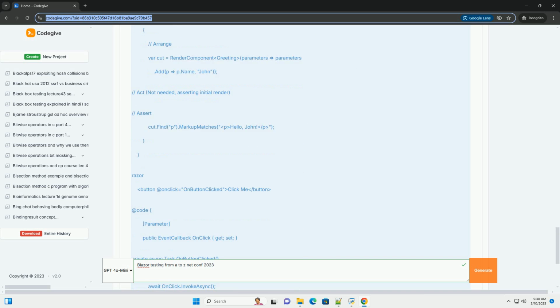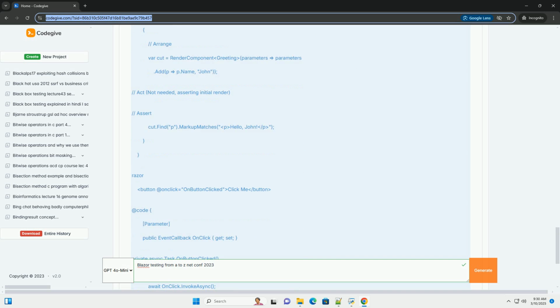Code coverage and test reporting. Code coverage. Measure the percentage of your code that is covered by tests. Aim for high code coverage, but don't treat it as the only metric of test quality. Focus on testing the critical paths and edge cases of your application. Test reporting. Generate reports that summarize the results of your tests. These reports can be used to track test failures, identify areas where test coverage is lacking, and monitor the overall health of your application. Tools like Coverlet, for code coverage, and various xUnit reporters can help with this.